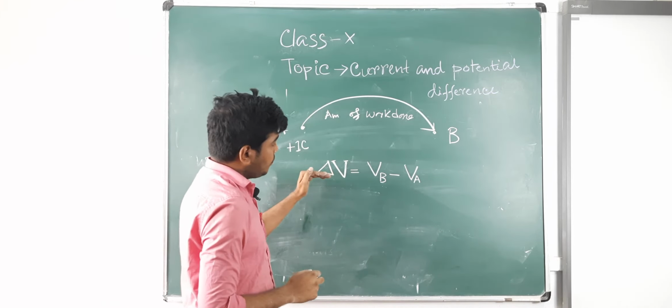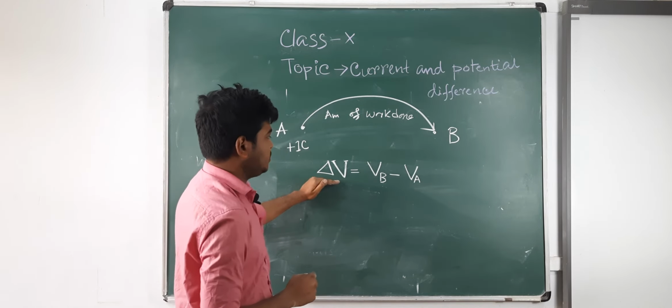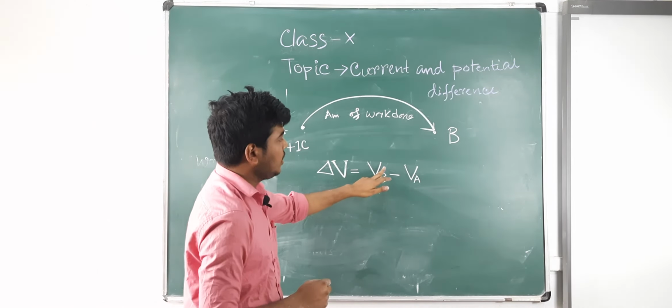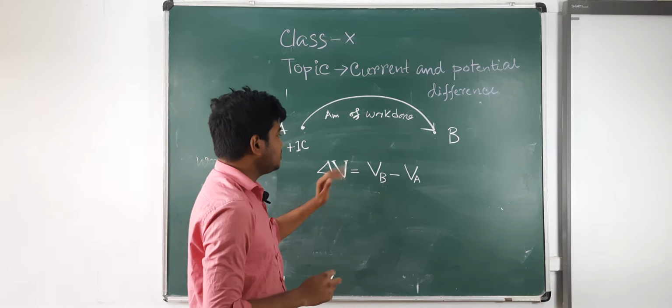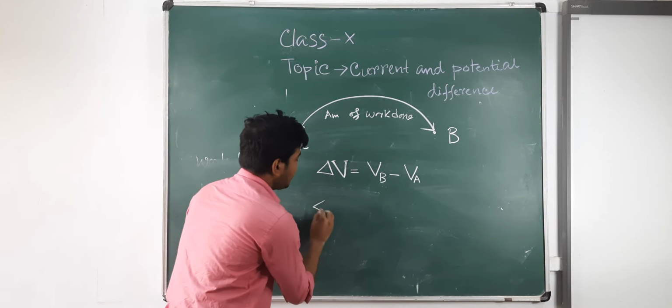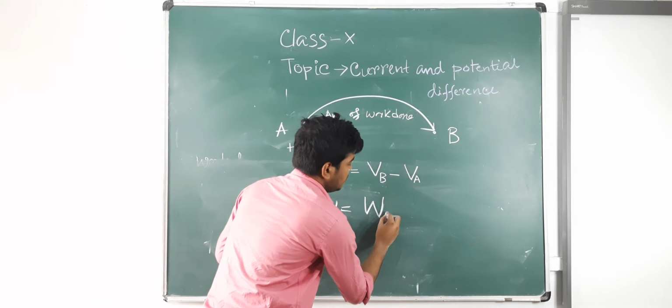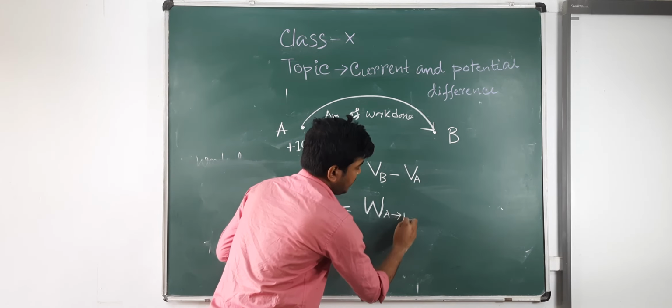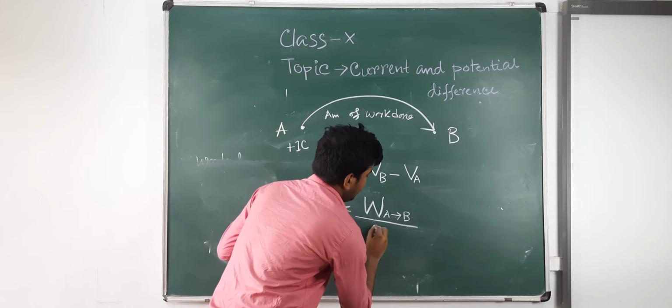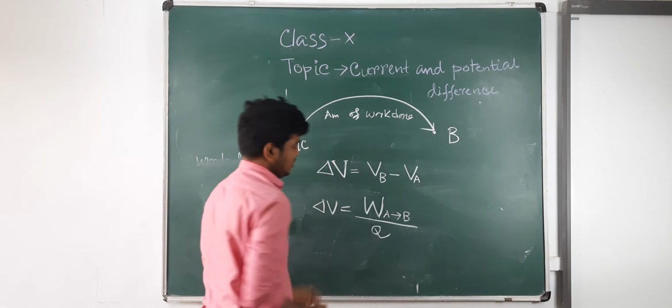So the potential difference is the work done from A to B per unit charge.